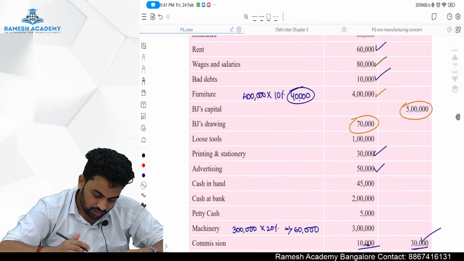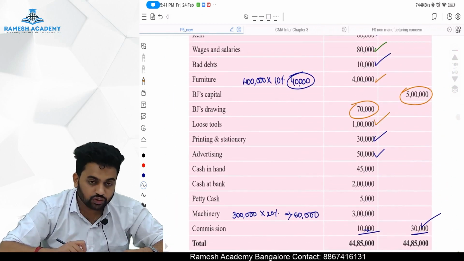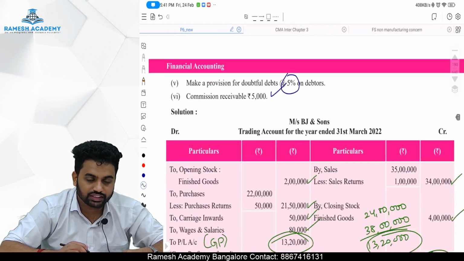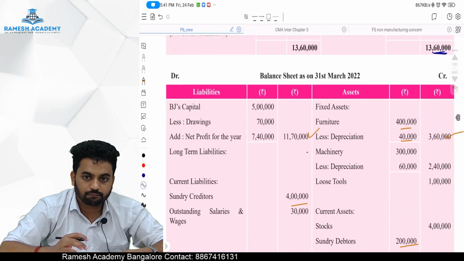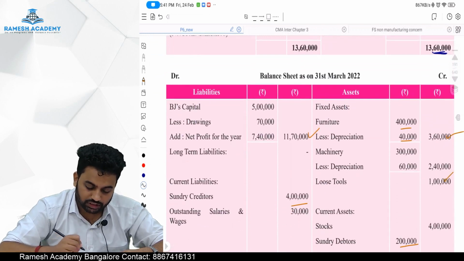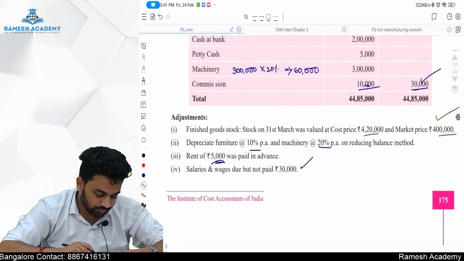What else? Loose tools is there. Loose tools is a fixed asset, 1 lakh rupees. No adjustment relating to that. In the fixed assets, we can see loose tools of 1 lakh rupees. Done, sir.